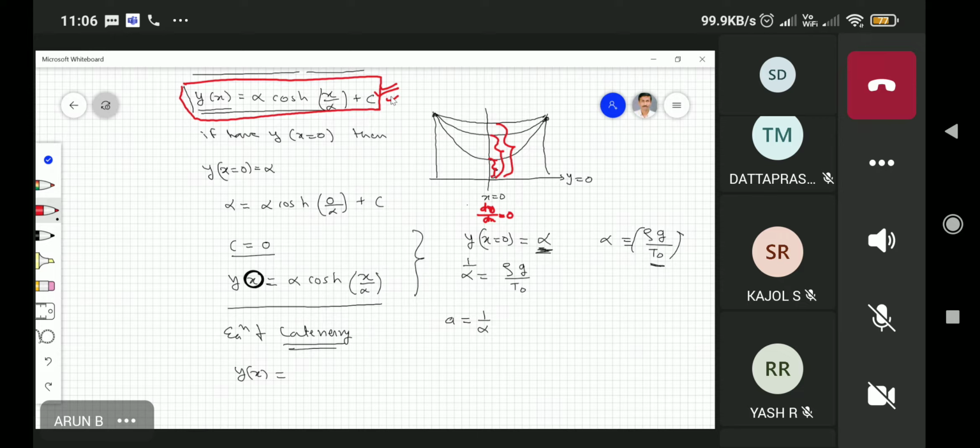Actually, the answer of the problem is just this: y of x is equal to alpha cosh of x by alpha. This is the solution of the problem. You don't have to worry about the plus constant.